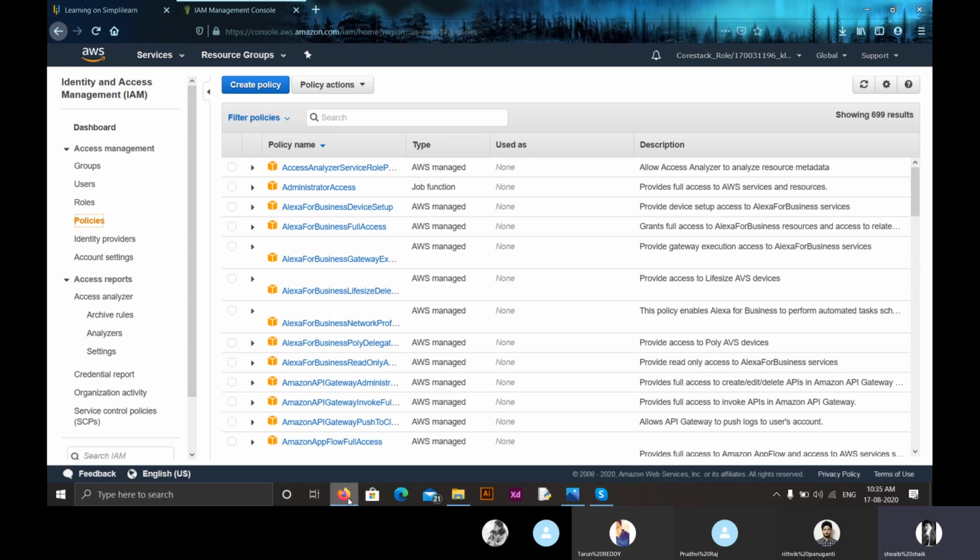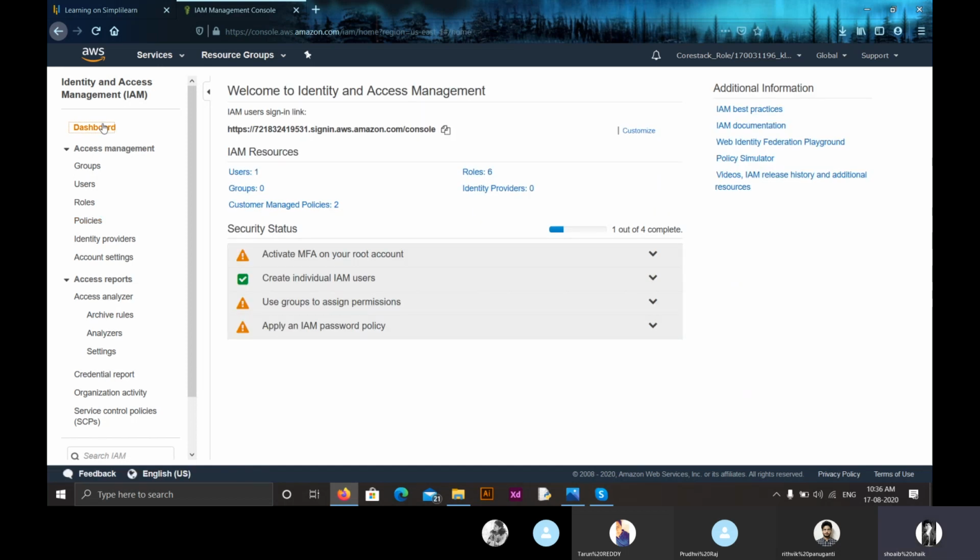So let me brief you again. An IAM policy is a document which contains the permissions we require to give to a user. These policies can be attached to users, groups, or roles. Moving on, there are 200 predefined policies in AWS, and all these policies are written in JavaScript Object Notation, that is JSON.